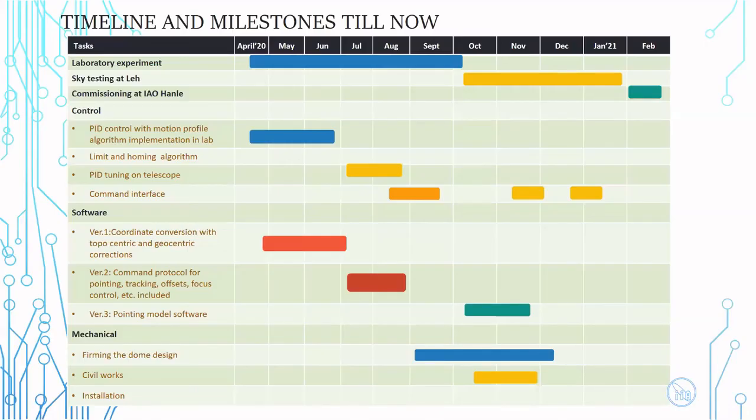So this is the timeline. The actual project started around April 2020, and most of the next 5 months was spent in the laboratory developing each and everything, which was done in the basement of the Leh office. Then sometime in October we took out the telescope for sky testing at Leh. And in the last week of January, we transported the telescope to Hanle, where it was tested, and we were able to show some results.